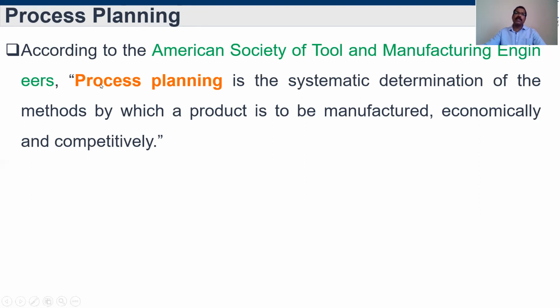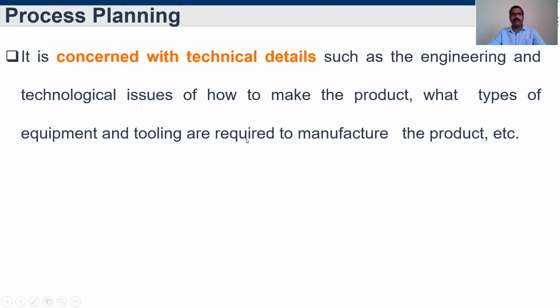This is the definition given by the American Society of Tool and Manufacturing Engineers. Remember, in a simple statement, it is concerned with the technical details. So what are all the details we need for manufacturing? That is needed for technical details such as the engineering and technical issues of how to make the product, what types of equipment and tooling are required to manufacture the product, etc.